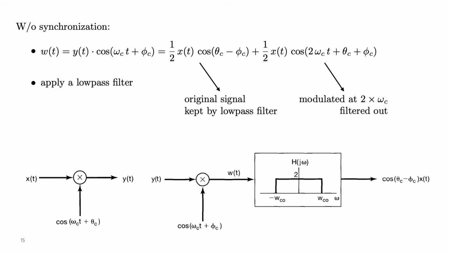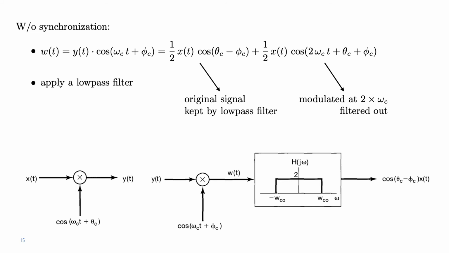But notice that if the oscillators have a phase difference of half pi, for example, so if theta c minus phi c is half pi, then the output is actually 0. So in general, to have a maximum output signal, the oscillators should be in phase, theta c equal to phi c.